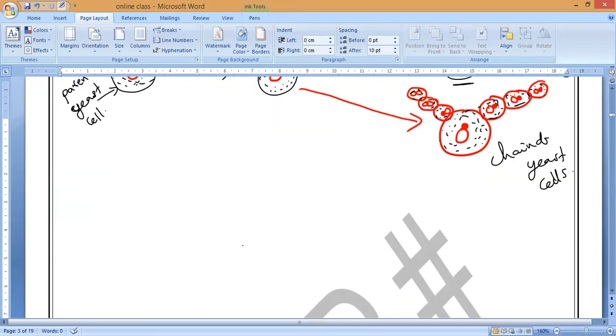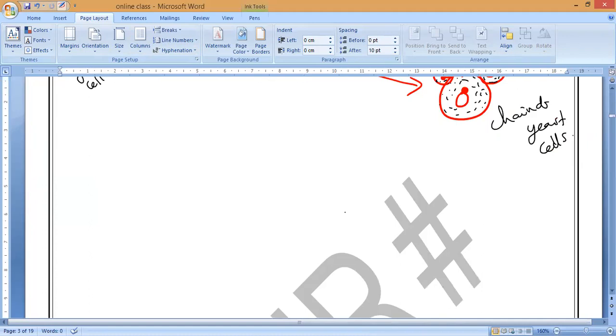So now we can study this process of asexual reproduction in yeast by budding in the laboratory. So how can we study it? Suppose somebody asks you how you can study this asexual reproduction by budding of yeast in the laboratory. What we have to take and how to do it, that is all I will explain. This is just for our understanding. So in the laboratory you can take, so how to observe yeast budding.